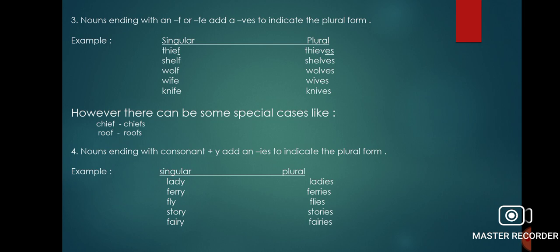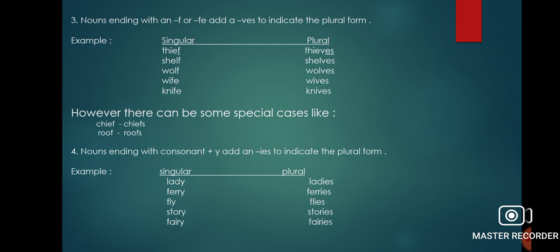Number 3 is nouns ending with f or fe. Add ves. Previously we saw that we have to add es, but now for nouns that end with f or fe we have to add ves, like thief.